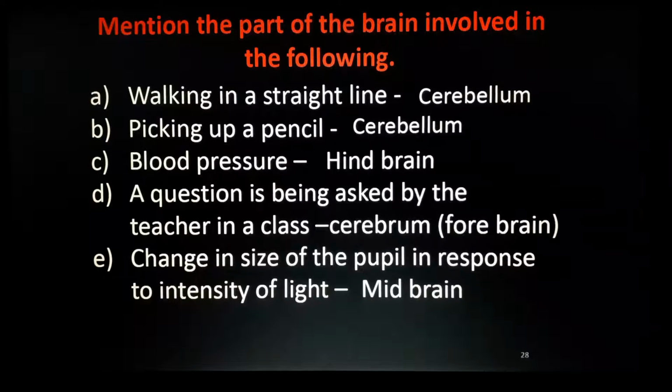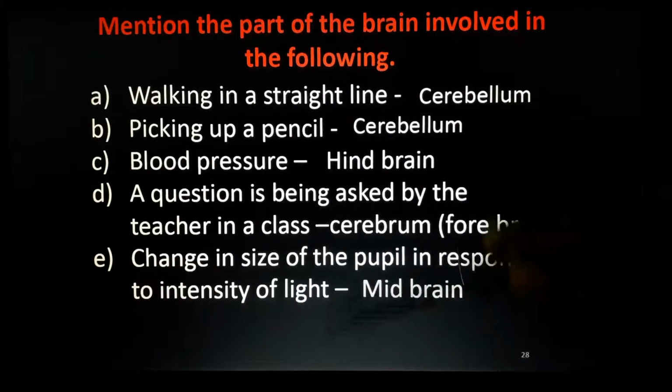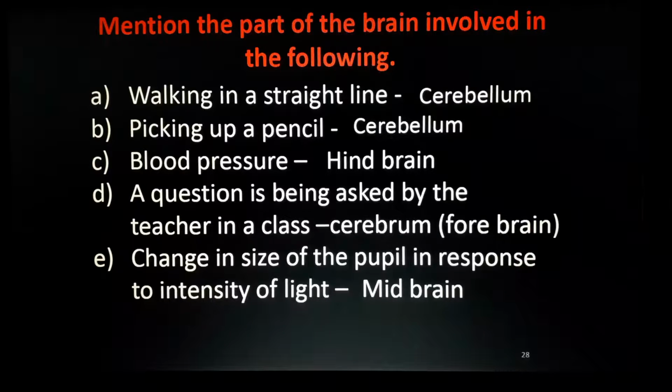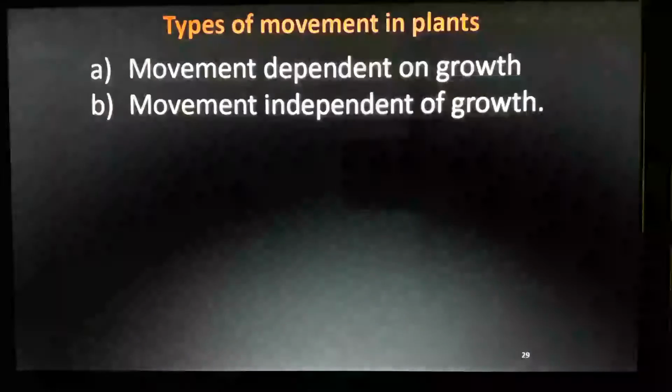A question asked by the teacher in class, how you are understanding it, thinking, where is it happening? Forebrain or cerebrum. Change in size of pupil in response to intensity of light: that is midbrain. I will give a chart to understand all these things. Not only these questions, lots of questions will be asked. Understand?